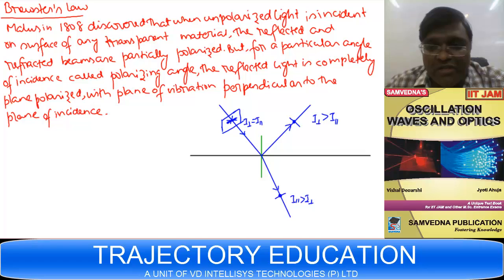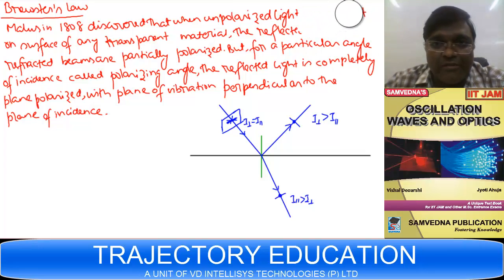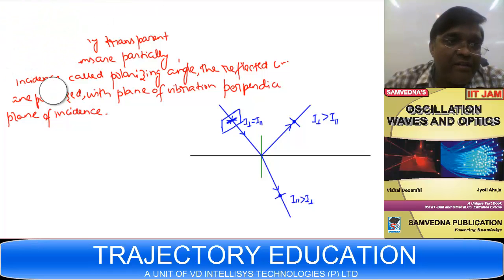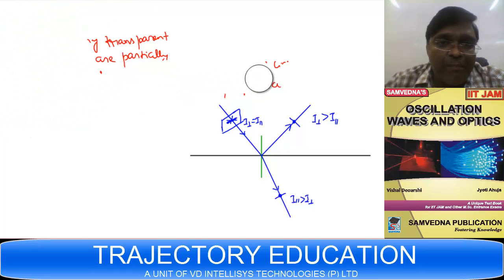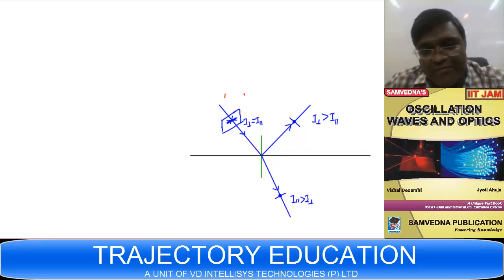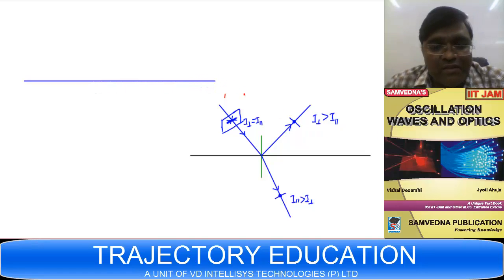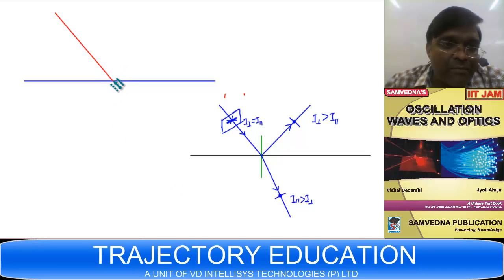But the law says one more thing. At a particular angle of incidence, called the polarizing angle, your reflected light is completely plane polarized.